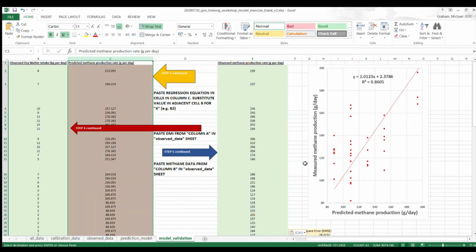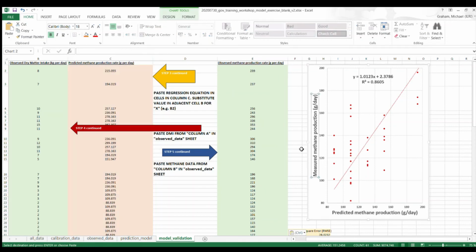It also shows you here the regression equation associated with this plot, because this is also a line, and then also the R-squared value.